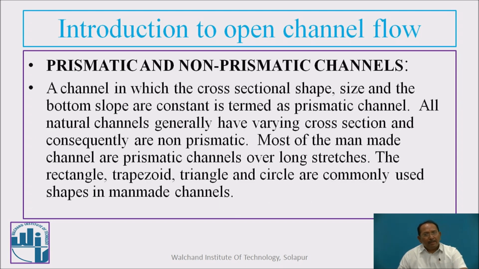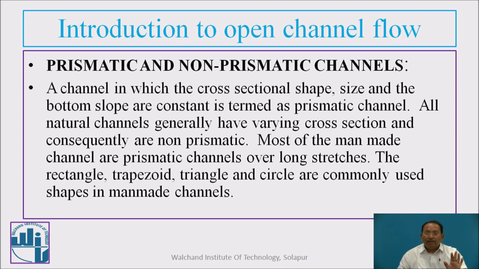Prismatic and non-prismatic channels, these are also important terms. A prismatic channel is one in which the cross-sectional shape, size and the bottom slope are constant throughout. All natural channels generally have varying cross-sections, because different velocities can occur in different seasons, and consequently are non-prismatic.